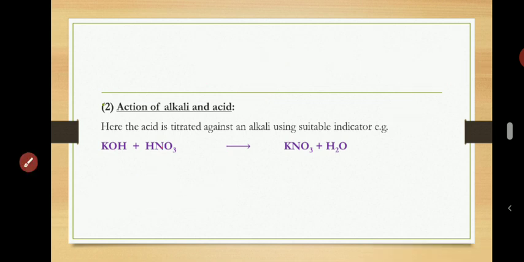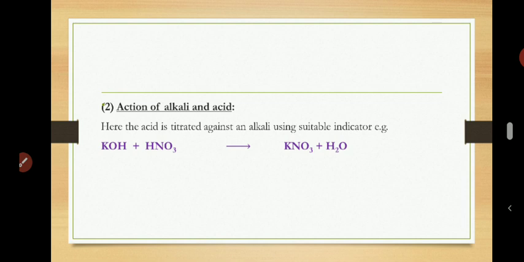Are we together? Now, most times when you perform this reaction, you don't just mix the acid with a base, you titrate. When you get to school, that's what we're supposed to do in week 4 before your test. We'll titrate an acid with a base. I'll teach you how to do titration. You put the acid inside the burette. You know burette already. Then you put the base in a conical flask. You add a suitable indicator. Then you begin to release the acid small by small into the base in the conical flask.